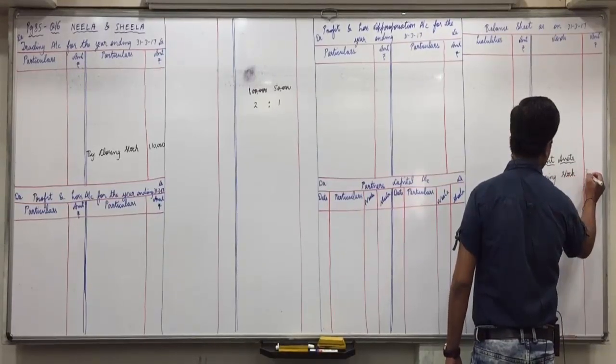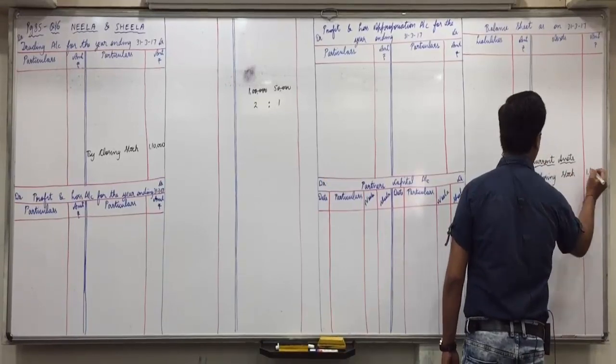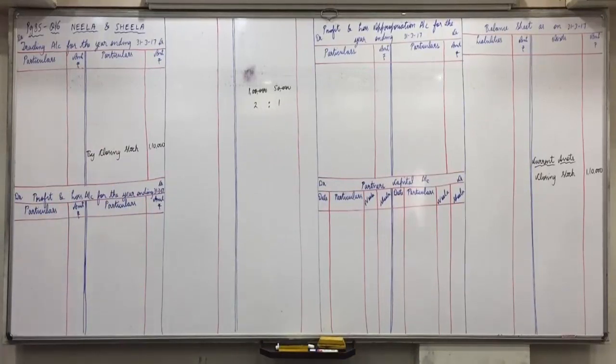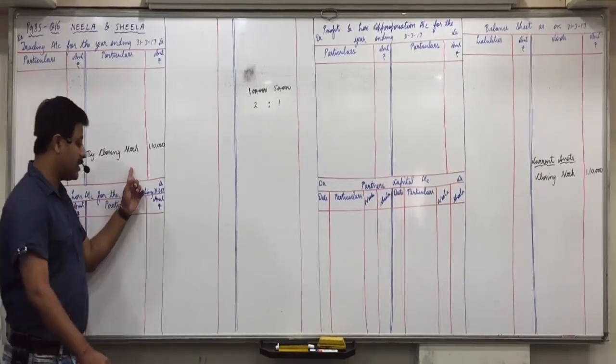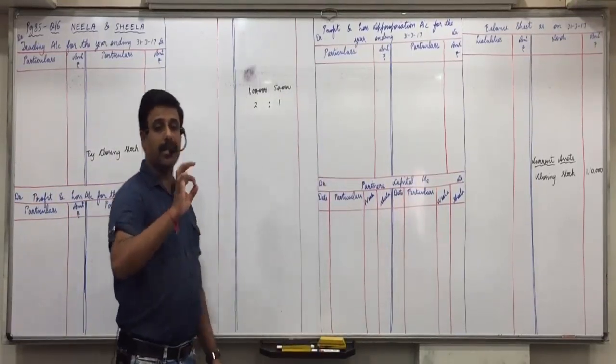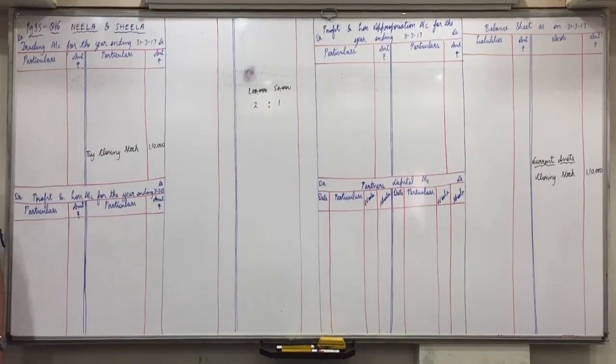Is every one of you clear with this? Once again, what are the two effects of closing stock? One effect in trading account credit side and second effect in balance sheet current assets. And we always take closing stock at cost price or market price, whichever is less.